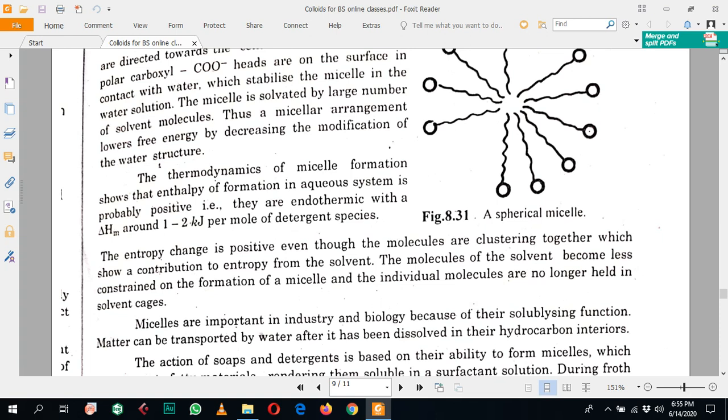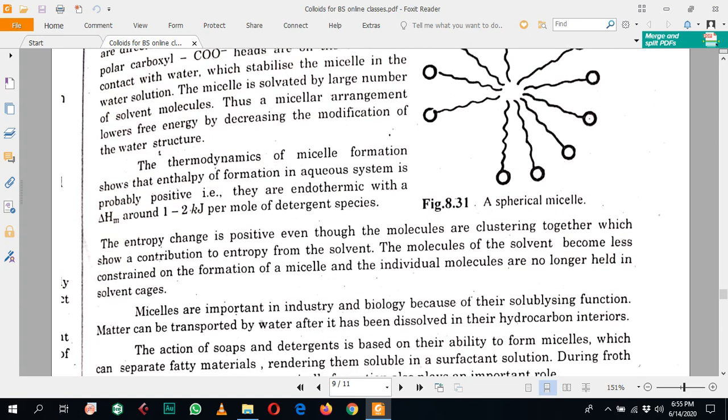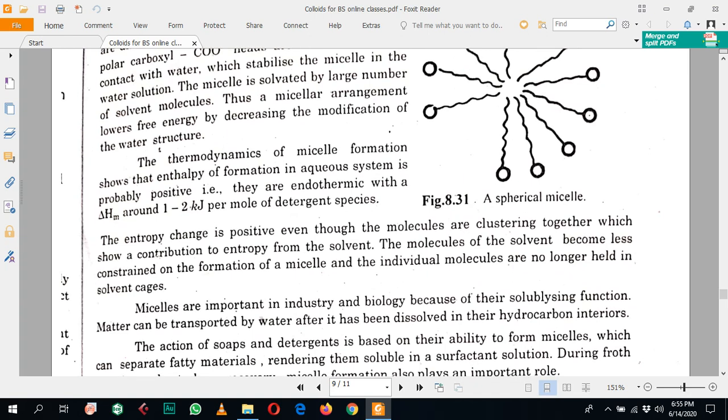If you know the thermodynamic equation of the Gibbs free energy, delta G is equal to delta H minus T delta S, in which T is the absolute temperature, delta S is the change in entropy, and delta H is the enthalpy of the system.